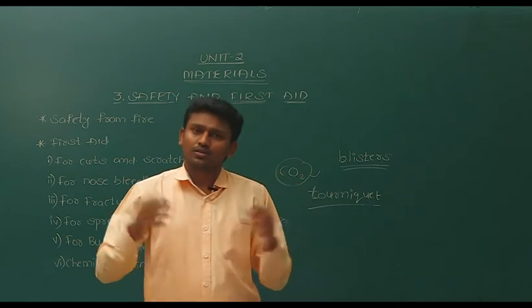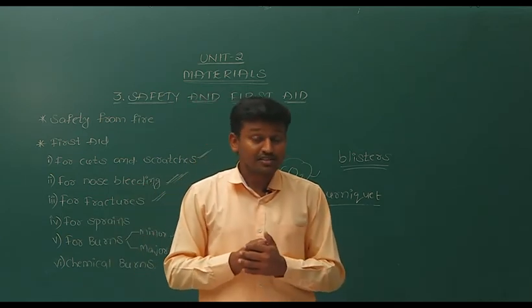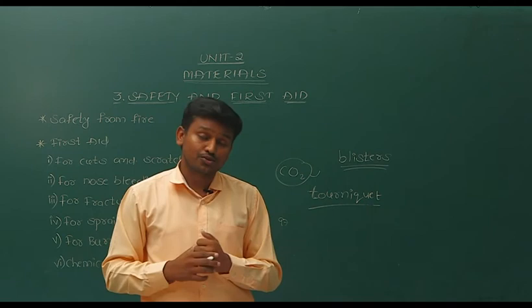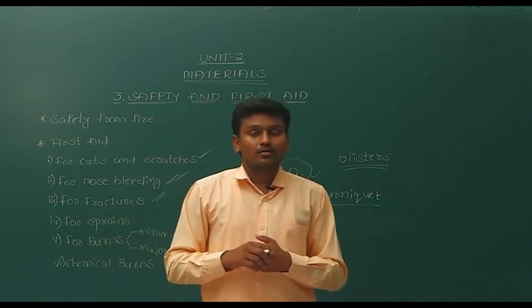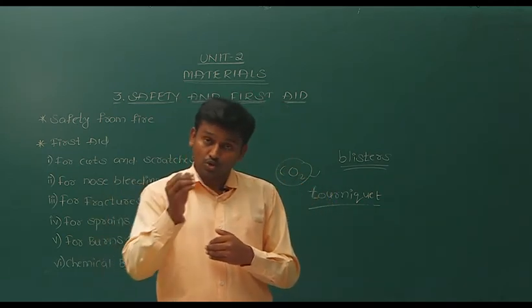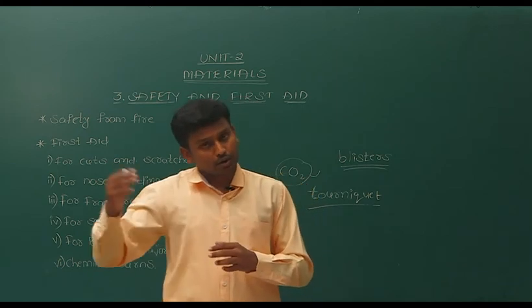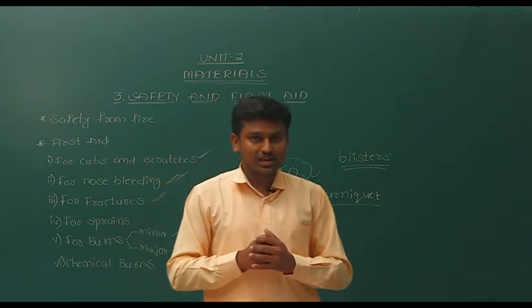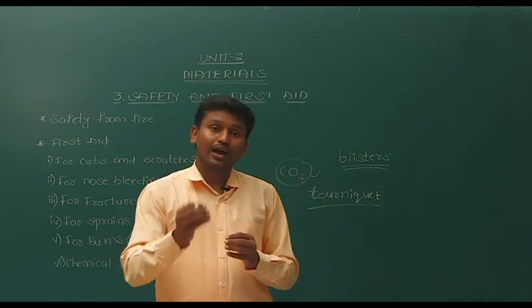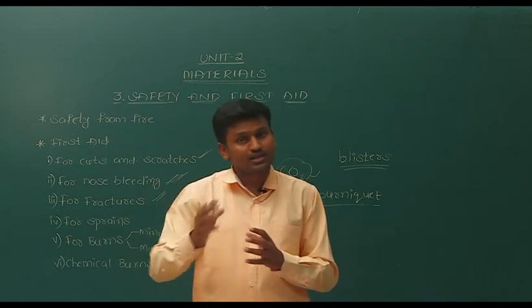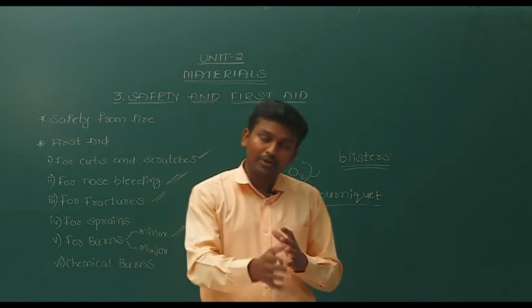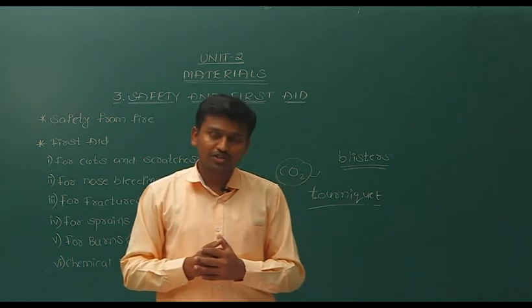If doctors are not nearby, in such a case it may cause death also. So that's why you should know the addresses of primary health centers, because you can go there immediately without wasting time, or you should have at least one doctor's number to call immediately in that situation.